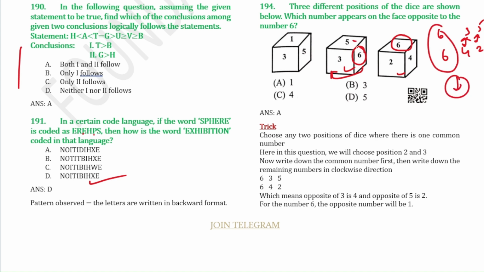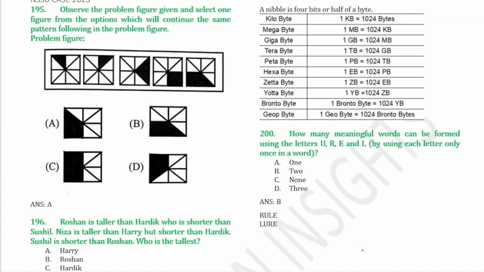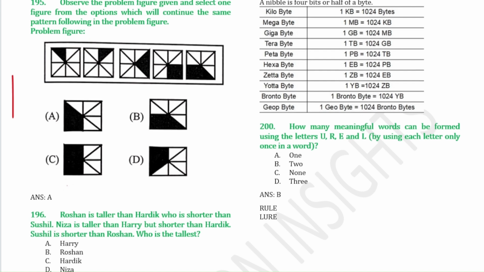Another method is that if you take the positions of two dice which have two common numbers, so here 5 and 3, then the numbers that remain are the opposite of each other. So you can also go with this method. Here you have to observe the pattern, so you can do this one by yourself.